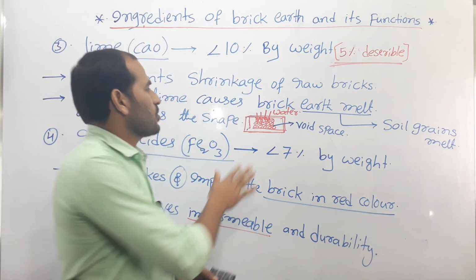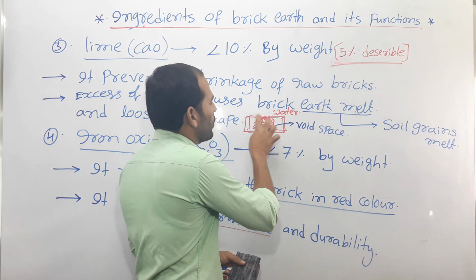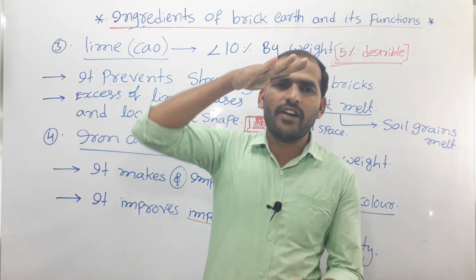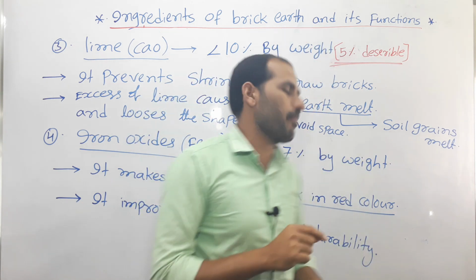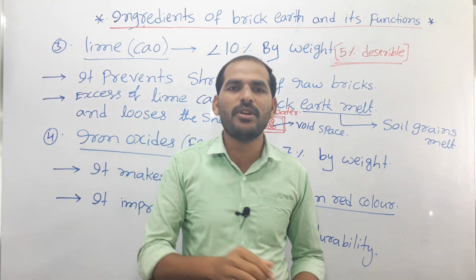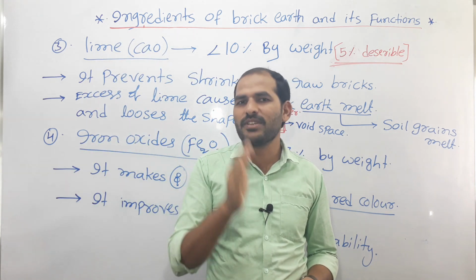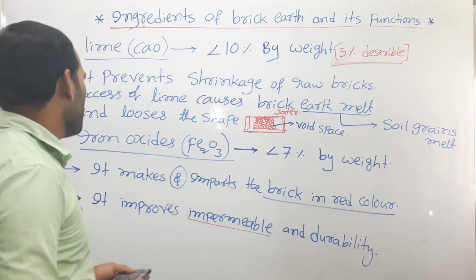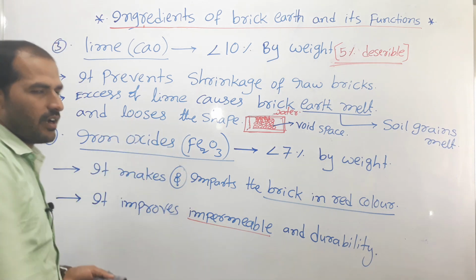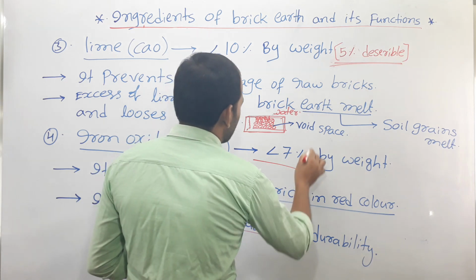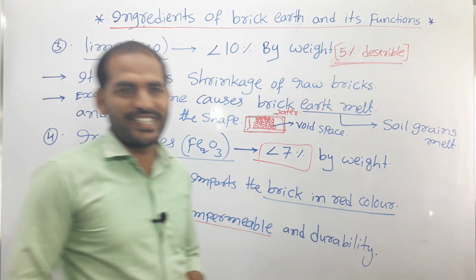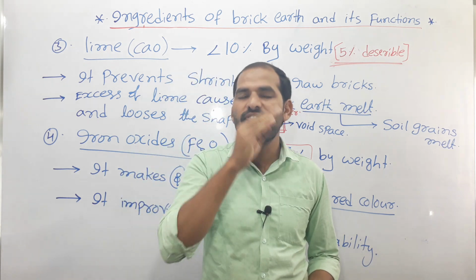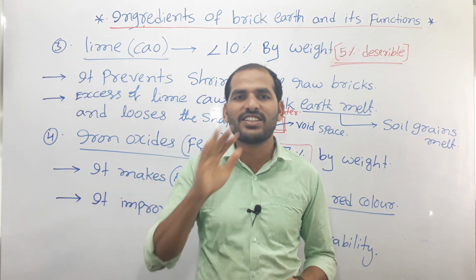Impermeable means the water will not be allowed through the soil grains or through the void spaces. That is known as impermeable. And one more is durability. Durability means the duration of time increases, that means lifespan increases. So that is one more function of iron oxide. My dear competitive aspirants, remember the percentages of ingredients and functions, and what happens if it is in excess. Remember these three things only.